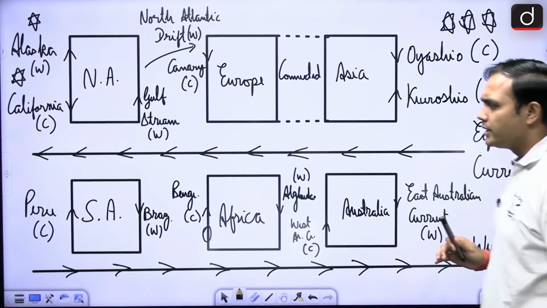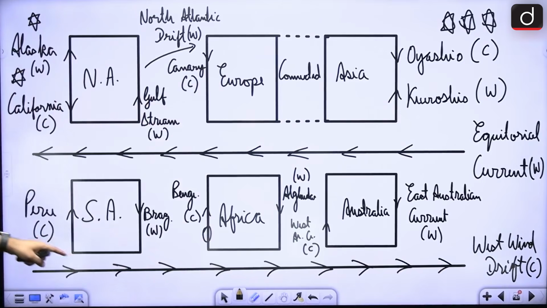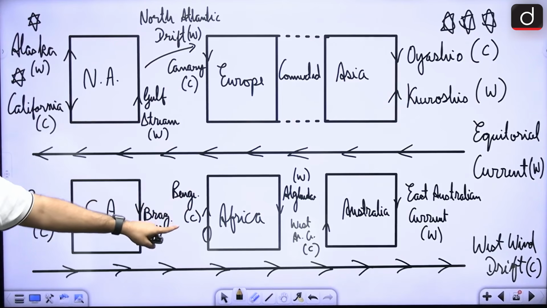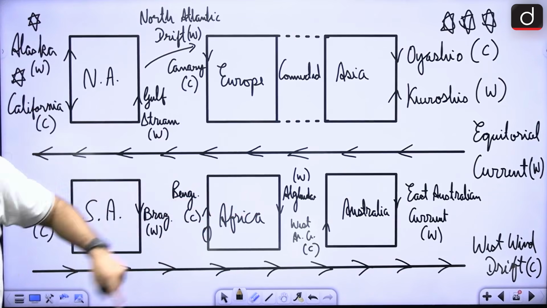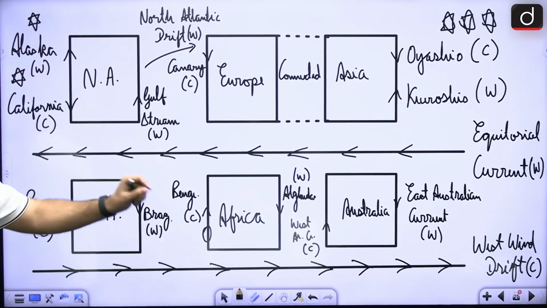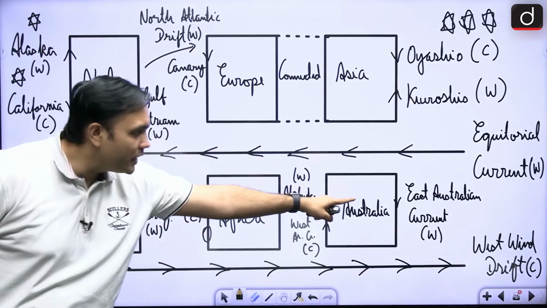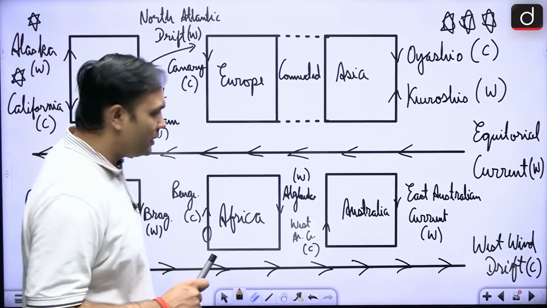Now, as we move towards the southern hemisphere, you will find that in Latin America or South America, there is the Brazilian warm current and the Peru cold current. Near Africa, you will find which one? Benguela cold current and Agulhas warm current, right? Now we are coming into the Indian Ocean region, right? So in Australia, you will find the West Australian current. This is a colder current, and the East Australian current is a warmer current. This was the connection with the East Australian current and Peru current that we had seen in case of El Nino, La Nina, that we have already seen, right?